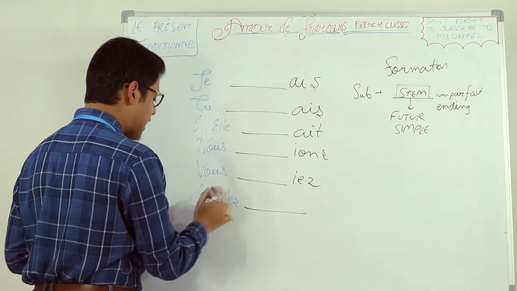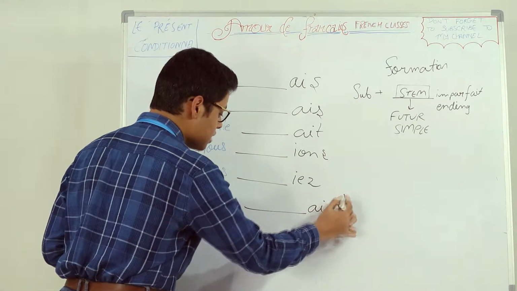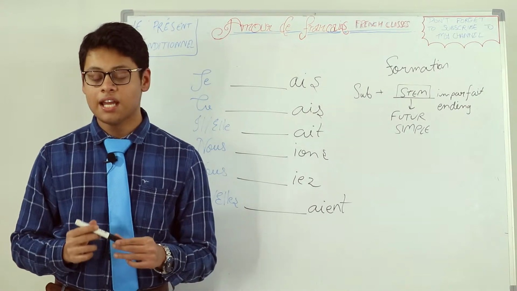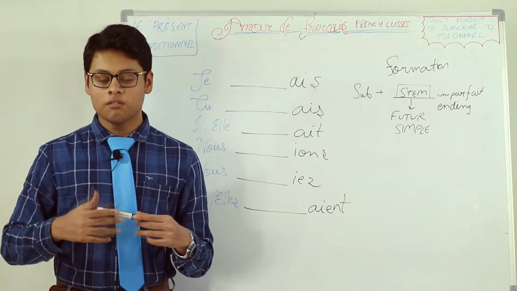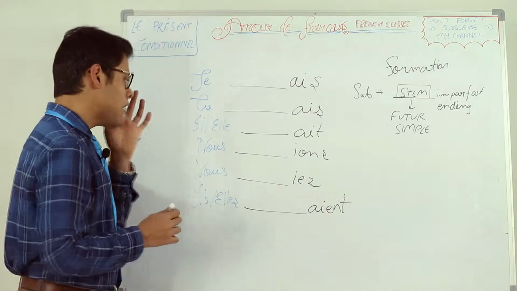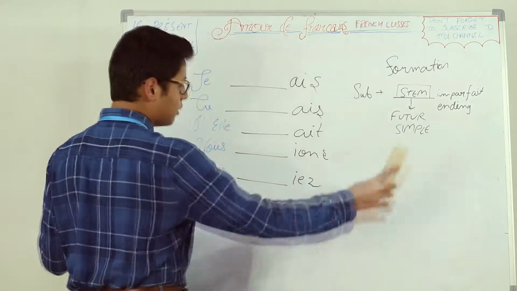And with ils and elles, it is AIENT. Before moving ahead, I would like to say one thing: the present conditional, generally when we translate from French to English, means would. So now let us start forming by taking some verbs as examples.